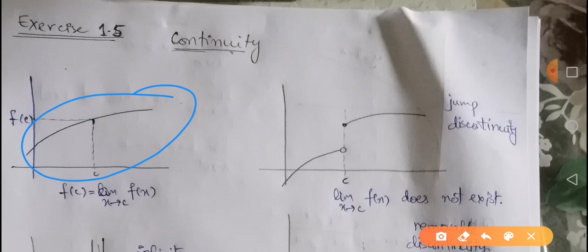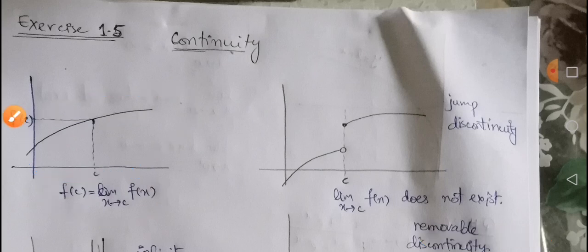As far as the mathematical steps are concerned, we choose a point c within the domain of this function, and you can see that the functional value is f of c. When we want to calculate its approximated or limiting value, the left hand side as well as the right hand side have the same value. So it means that if the two-sided limit exists and has the same value as the functional value, then we say that the function is a continuous function.